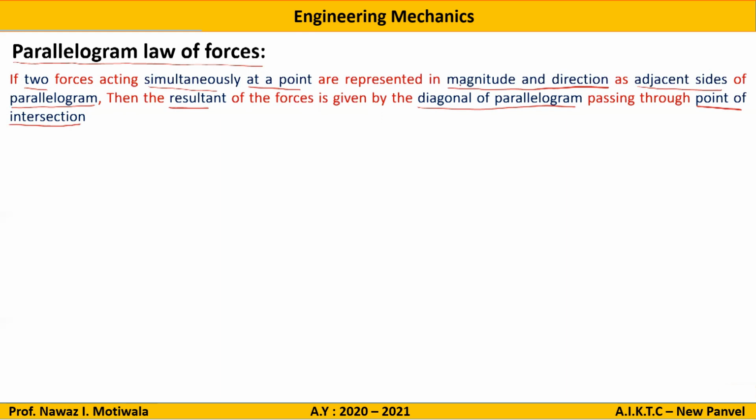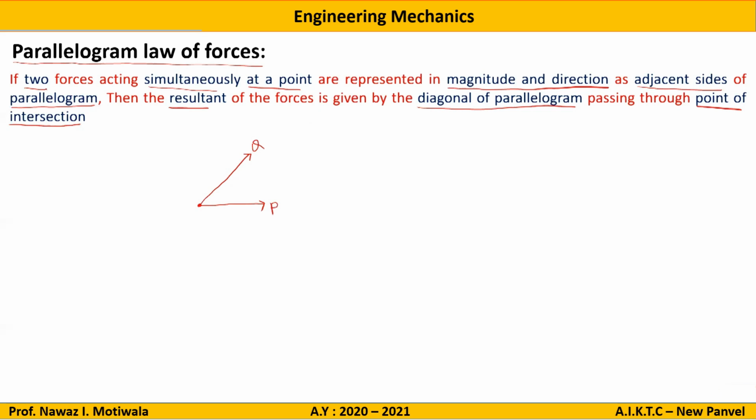If this is the condition, then what can we say? Then we can say that the resultant of the forces is given by the diagonal of the parallelogram passing through that point of intersection of the forces. If I draw it diagrammatically, let us say there is a force P, and let us say there is a force Q.